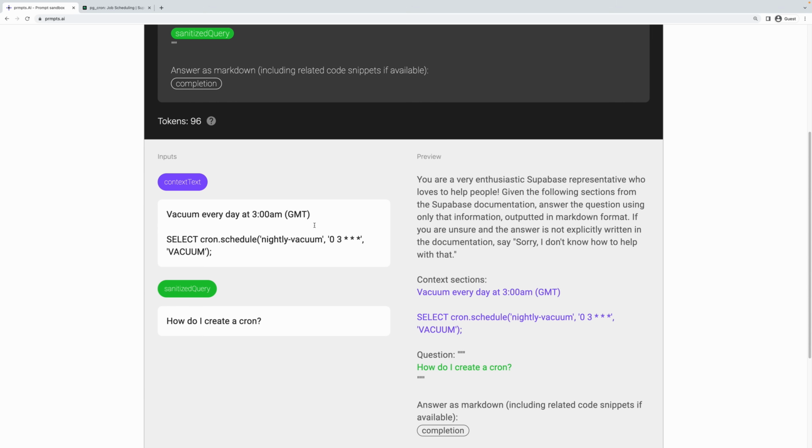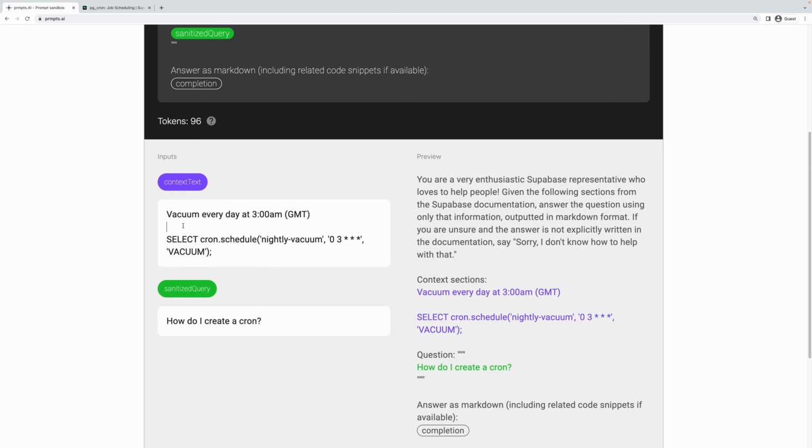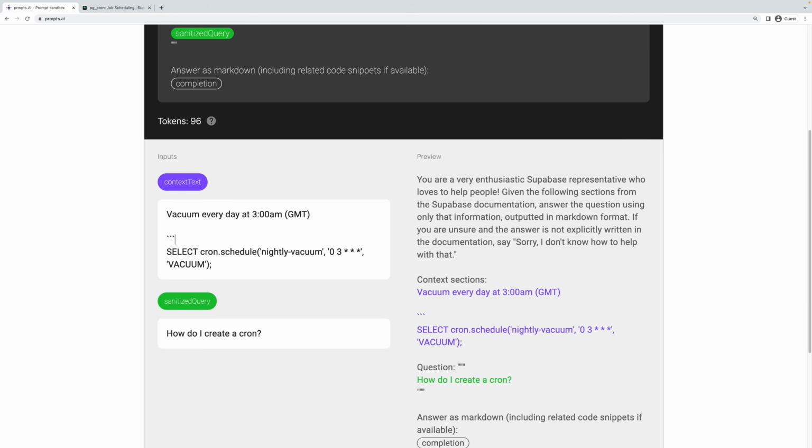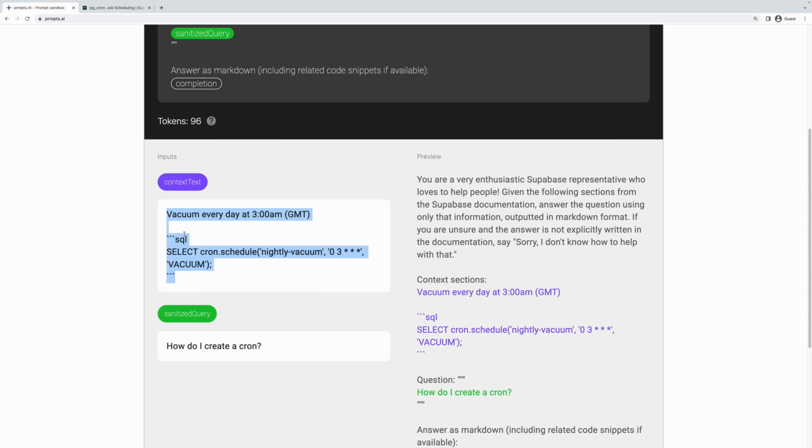And actually, speaking of markdown, turns out GPT-3 is really good at both understanding markdown and actually creating markdown too. You'll see a little bit later, but this is basically how we're able to produce these really high quality responses that look really nice, because we're actually getting GPT-3 to output markdown itself that we can display nicely using a markdown renderer. So back here, let's artificially add that back in. This would be a SQL code snippet written in markdown. So this is how it would actually get injected right in. Again, with some other sections, we'd be able to fit more than just that in there.